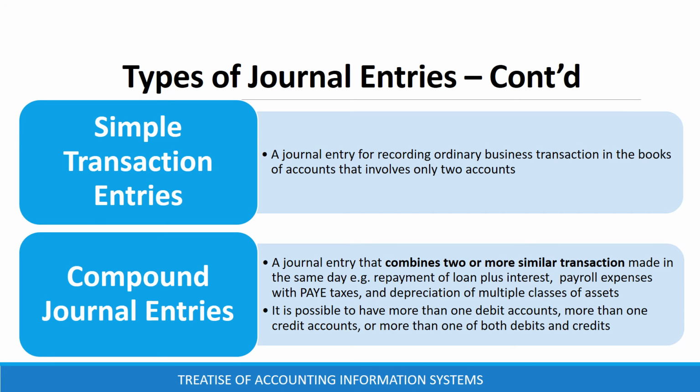On the other hand, a compound journal entry is a journal entry that combines 2 or more similar transactions made in the same day. For instance, repayment of a loan plus the interest, payroll expenses with paid taxes thereof, and depreciation of multiple classes of assets. In a compound journal entry, it is possible to have more than one debit account, more than one credit account, or more than one of both debit and credit accounts.